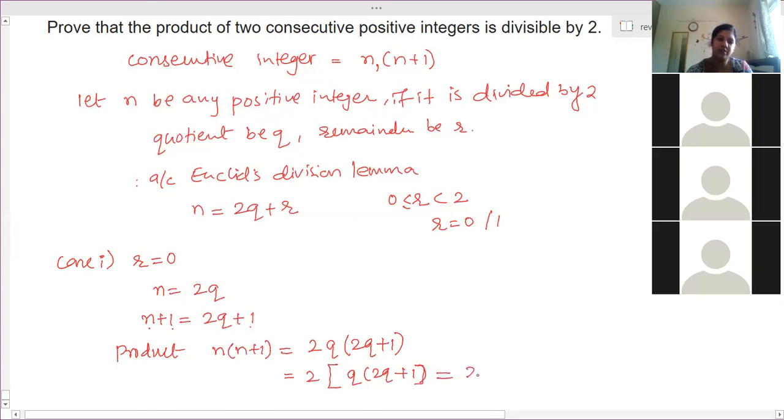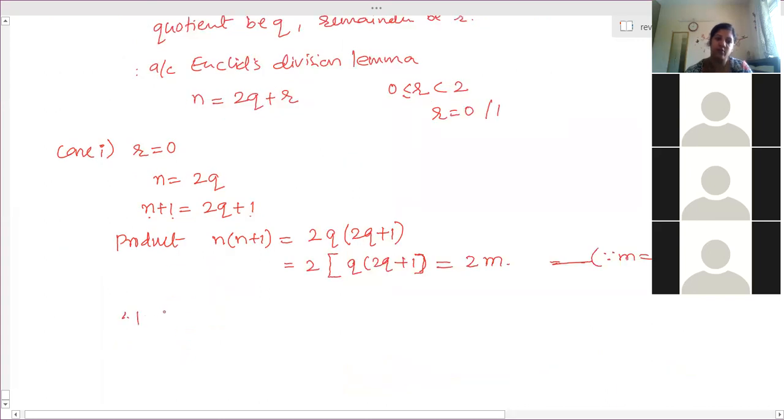So can we write it as 2 into m? The quotient we consider as m, where m is q into 2q plus 1. So the product is of the form 2m. Therefore the product n into n plus 1 is equal to 2m. That means the product is a multiple of 2. So n into n plus 1 is divisible by 2. Clear? Yes, ma'am.